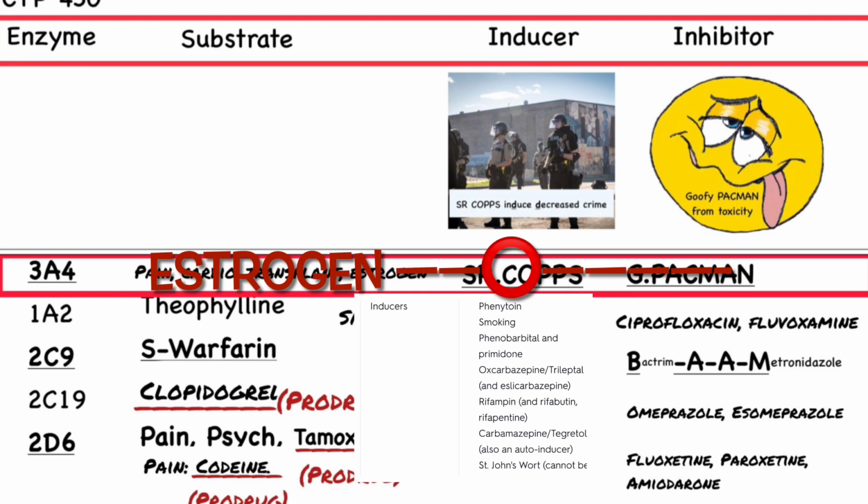The scary part is that we're going to have inefficacy of the birth control, and what's scariest is that carbamazepine is teratogenic. So giving carbamazepine and making the estrogen ineffective is going to be highly problematic.